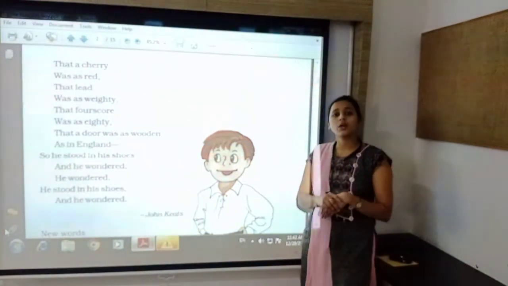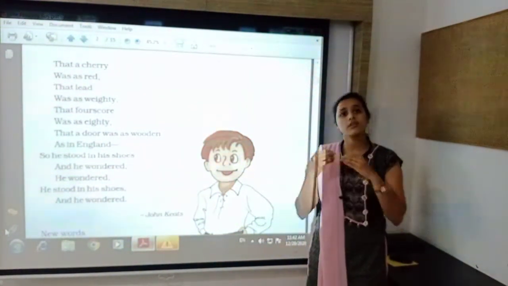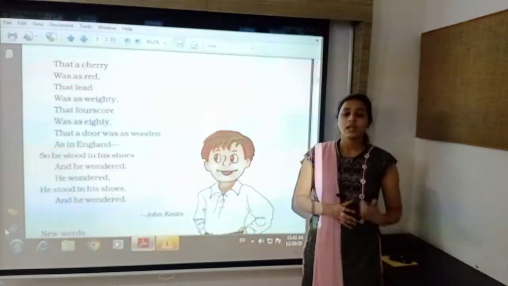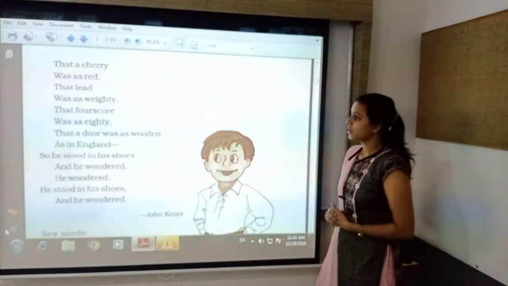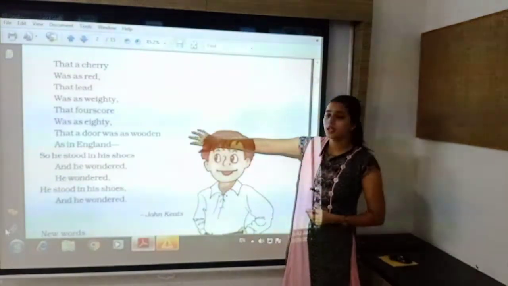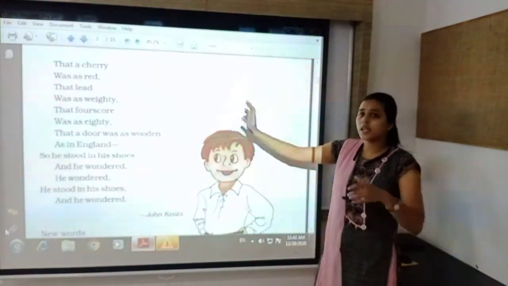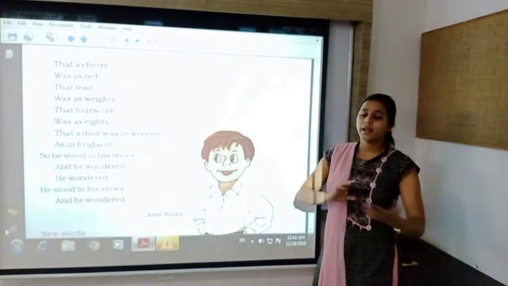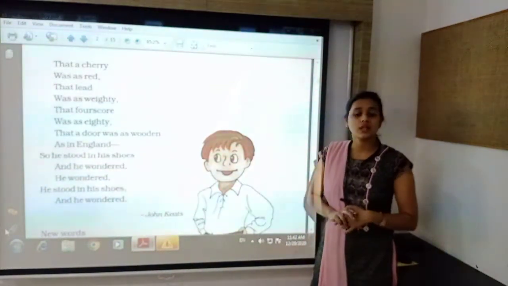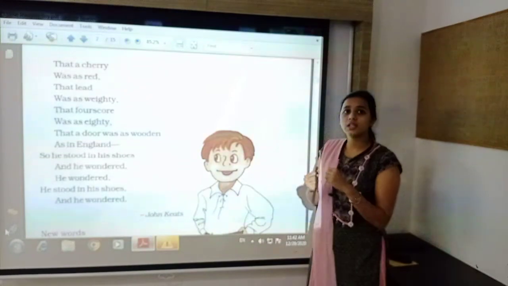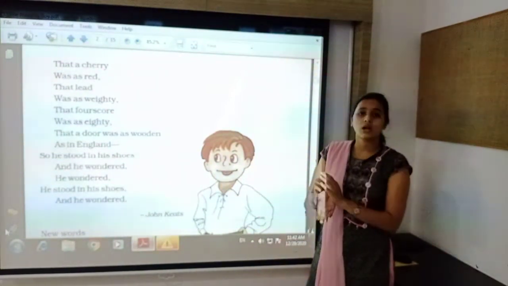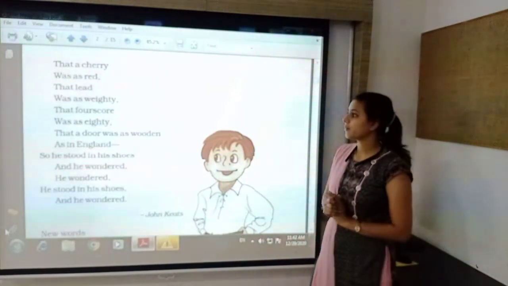Here in Scotland also the doors are made of wood, just like in England. So the doors are as wooden as in England. All the things were the same as I see in England. So there are so many things just the same in Scotland, just like my England.